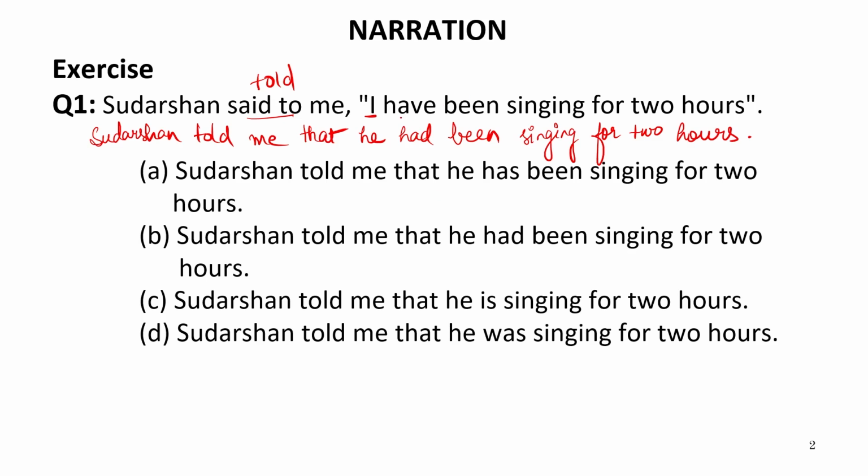Now, we know well that here it is written have been and it is written said. It means the reporting verb is in past tense. So, the tense of the reported speech has to be changed. Now, this is have been, and we know well that this have been will be converted into had been. Now, let us see the options. In the first, it is written has been. It means this cannot be the answer. It is written had been in the second part, is in the third part, which again cannot be the answer, and was in the last part, which again cannot be the answer. So, we only required have been to change into had been. Now we can read the sentence. Sudarshan told me that he had been singing for 2 hours. So here B will be the correct answer.